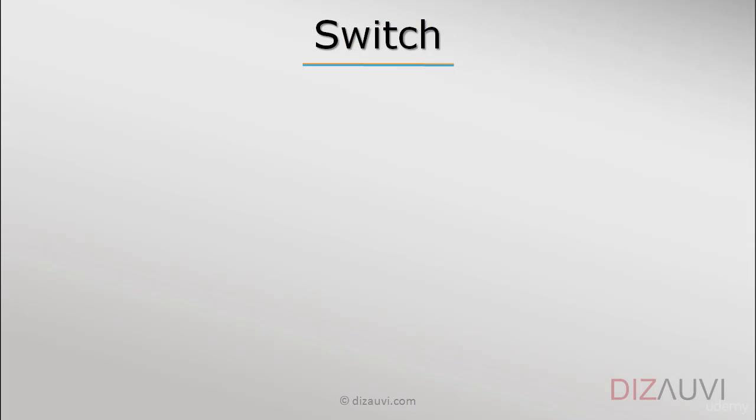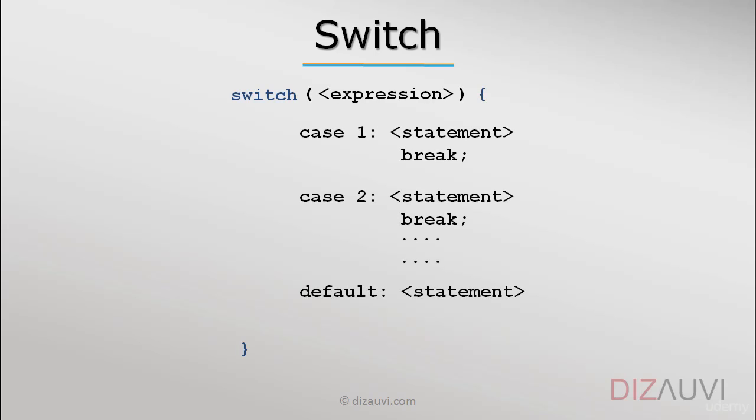Another type of conditional statement which deals with branches in code is the switch case statement, which is very similar to other programming languages. The structure of the switch case statement is as shown here. The switch takes an expression, and based on the value of the expression, particular case statements are executed.